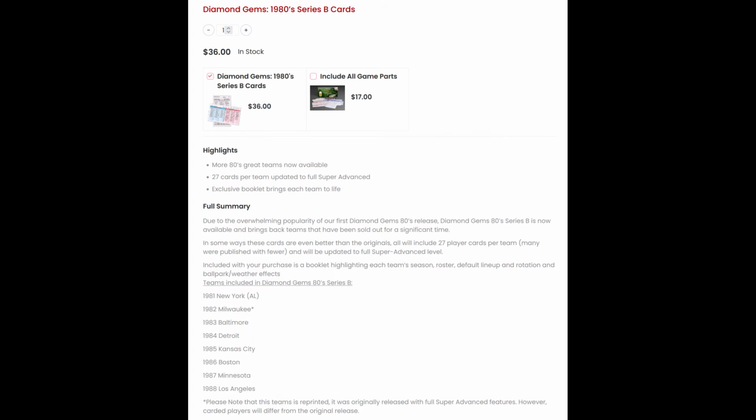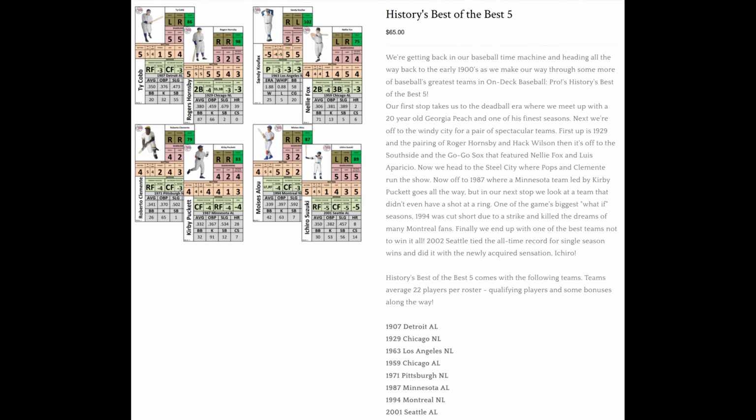Well, Strat-O-Matic apparently thinks that they belong, since they included the 1987 Twins in their Diamond Gems 1980 Series B set. On Deck Baseball also includes the 1987 Twins in their collection of greatest teams, and note that On Deck Baseball has not exactly printed hundreds of those teams.